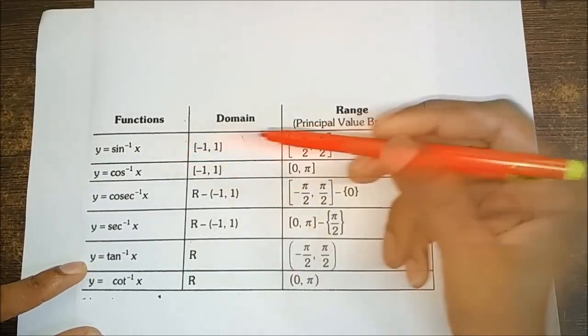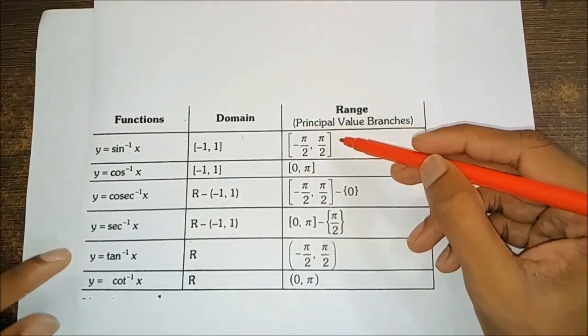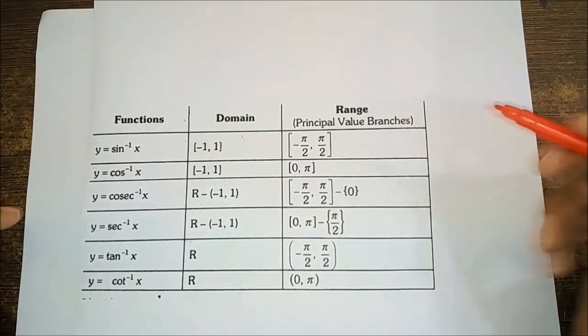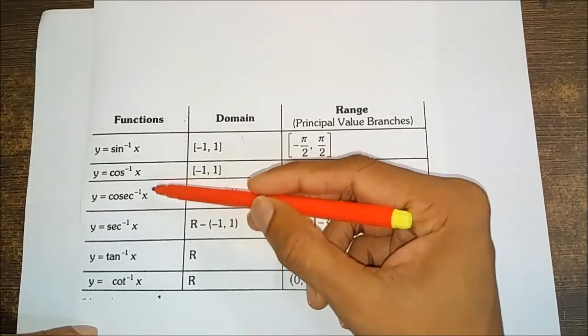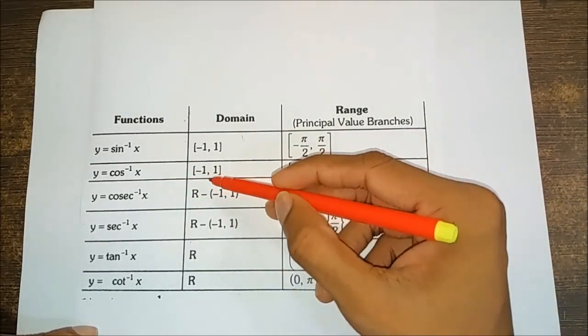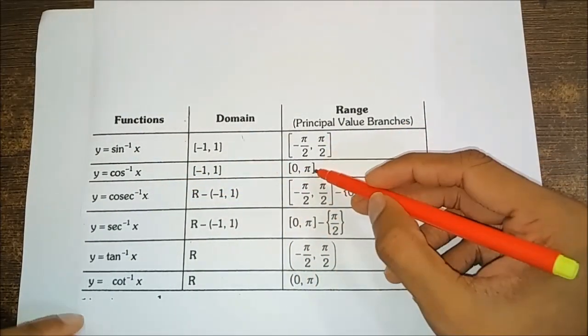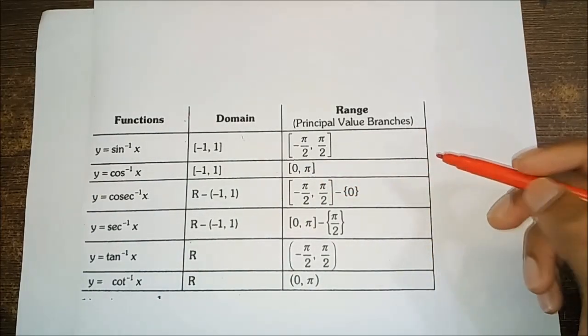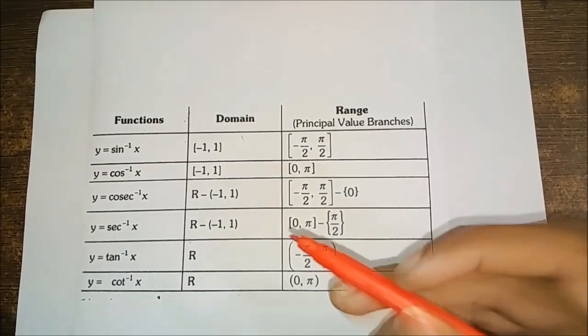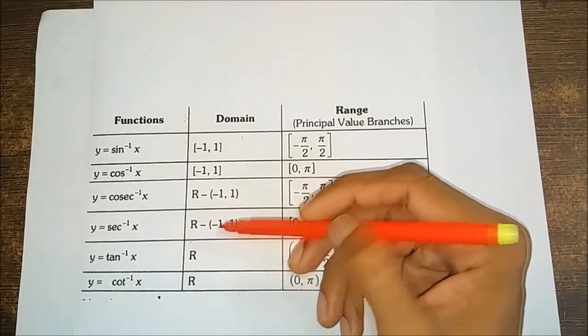For sin inverse x it is minus pi by 2 to pi by 2. Similarly, for cos inverse x, we have domain minus 1 to 1 and range 0 to pi, where R stands for real numbers.